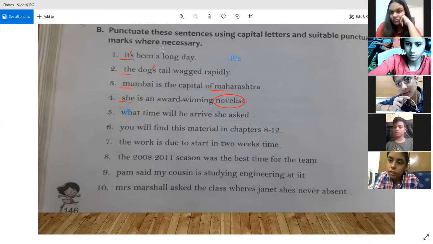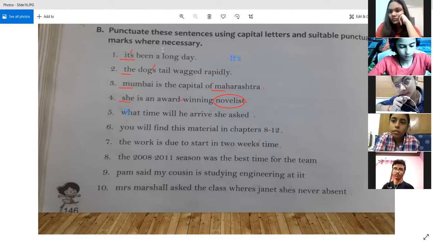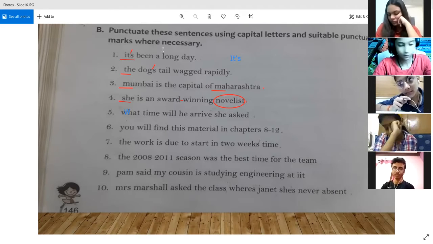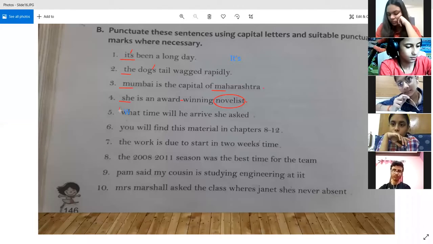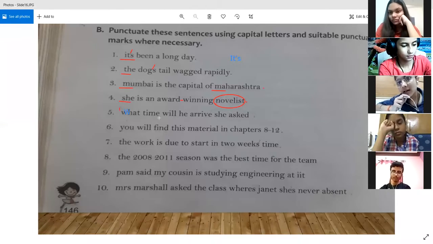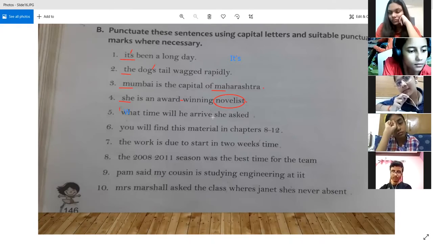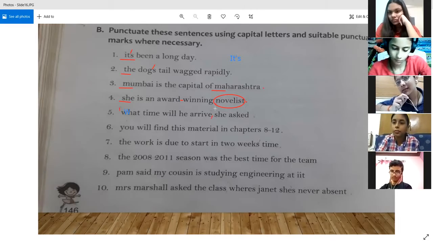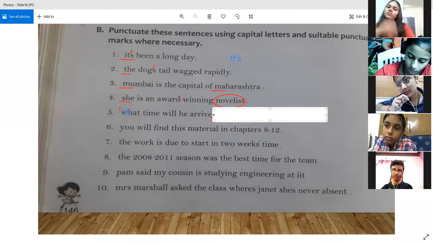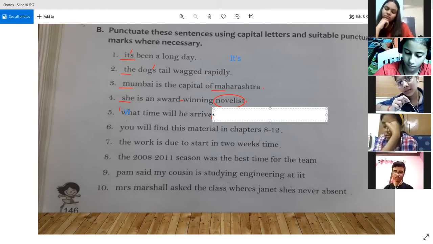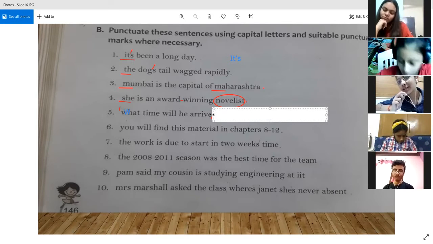And because it is now direct speech, we have to put it into quotation marks. So basically I am going to draw quotation marks like this. "What time will he arrive?" Yes. So after this, question marks are required. Okay, question mark, I forgot. So a question mark is also there over here because it is a question. We will close the quotation marks. Yes.